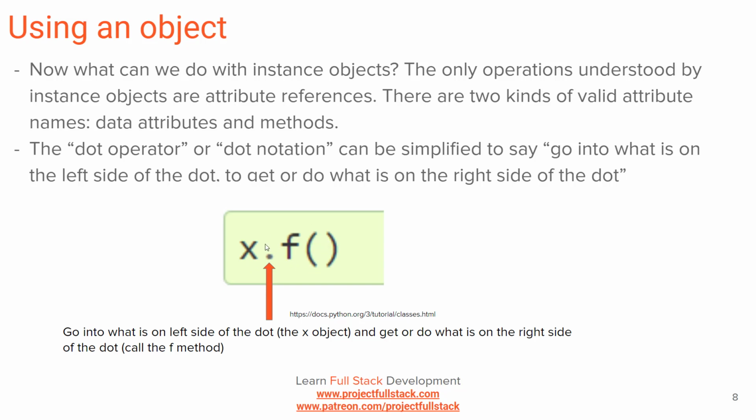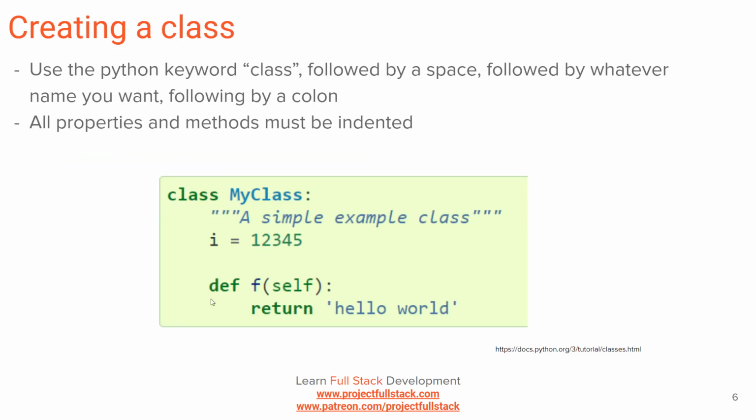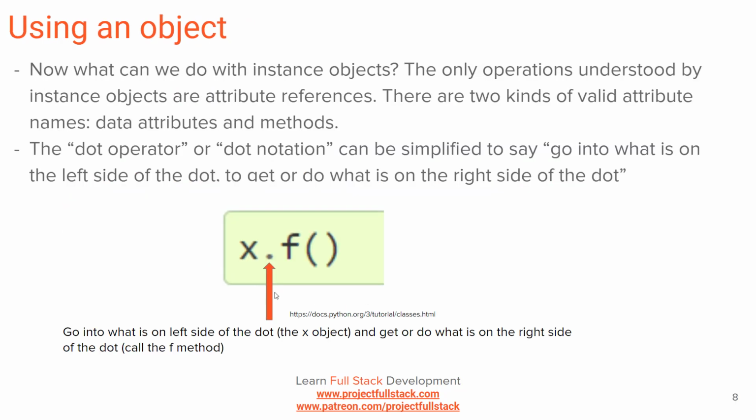And I'm going to back up a couple slides because the F function is defined right here inside of our class when we create it. So I created an object of this class. I'm saying go into that object state and run the F function. Go into what's on the left, get what's on the right. Anytime you see a dot, just think about that. Go into what's on the left, get what's on the right.